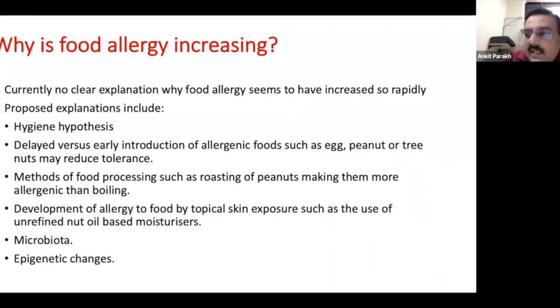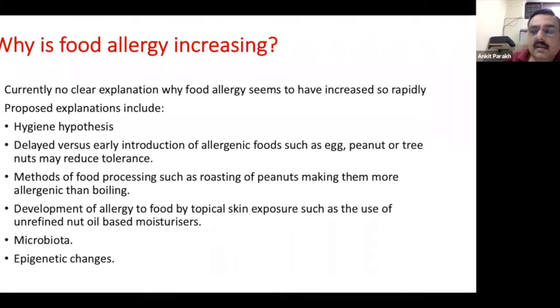Now, allergies have been known to be increasing throughout the world, and definitely there has been something like a pandemic in the Western world, and their figures are very high. So last year when I went to St. Mary's in UK, every second or third child in the OPD has a nut allergy, right? So it is as common, right?